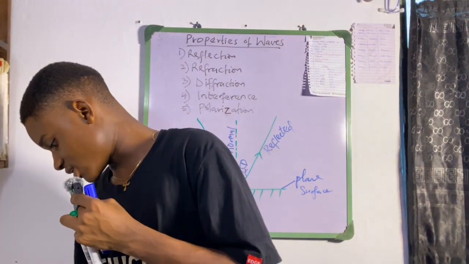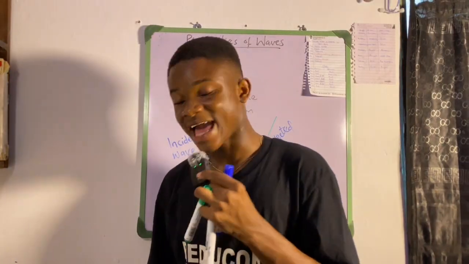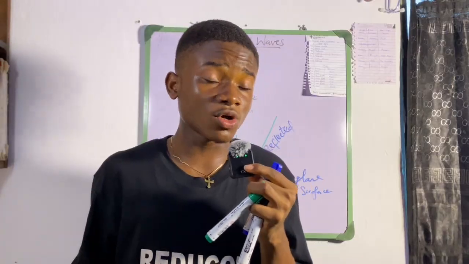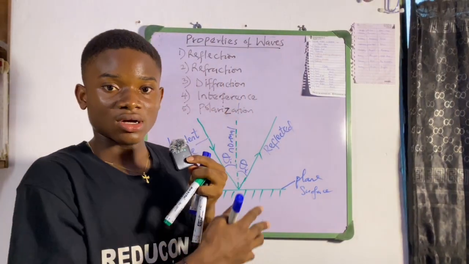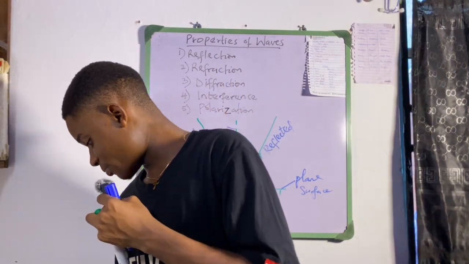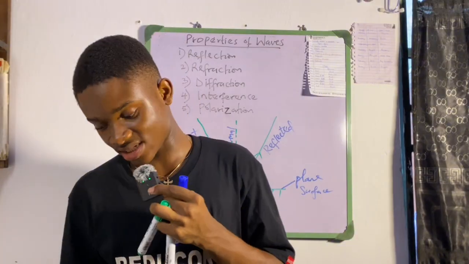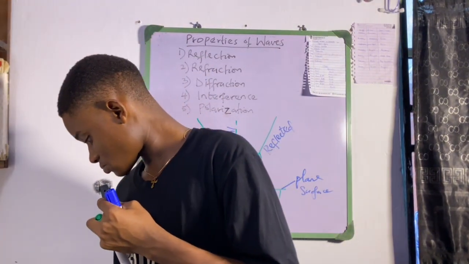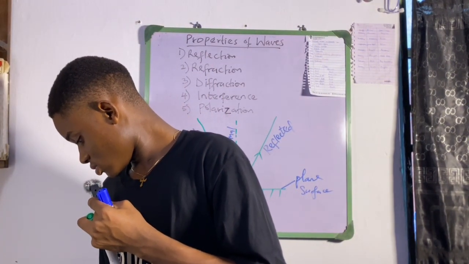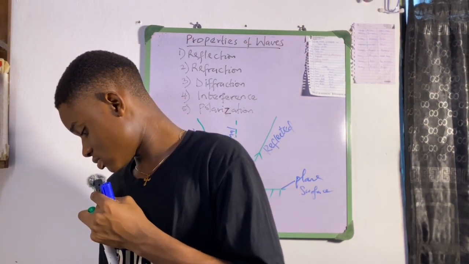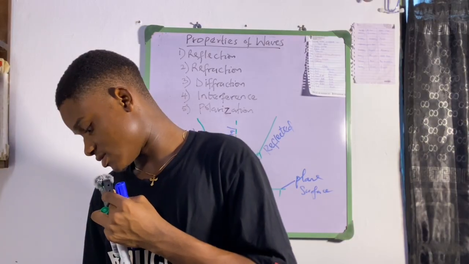So we can see the application of reflection in eclipses, in shadows and other natural phenomena that we see day-to-day, even echo, the echoing of sound. All right, so we are going to demonstrate the reflection of sound and light waves.